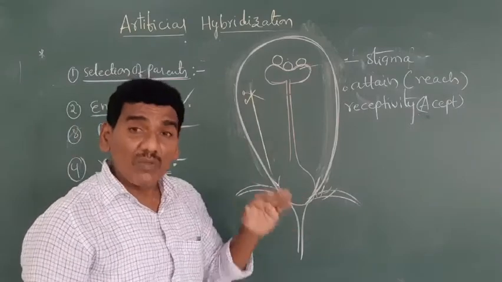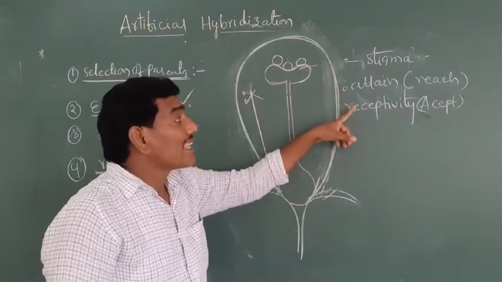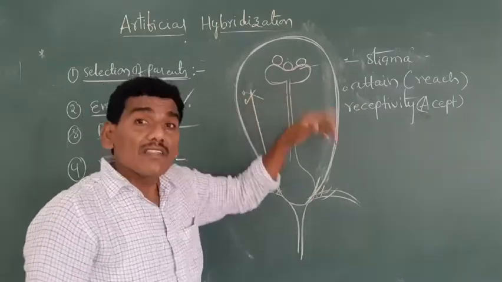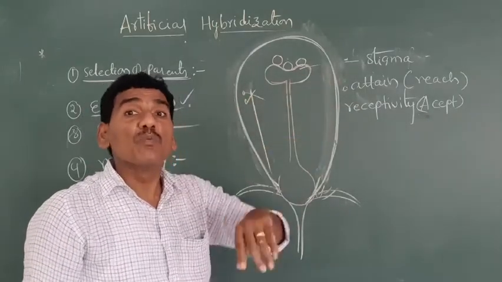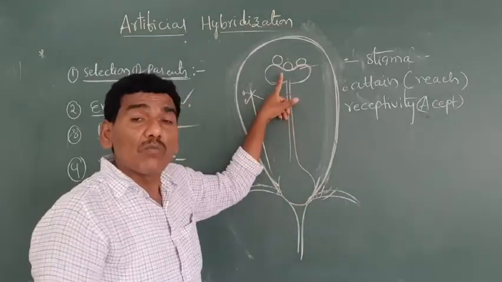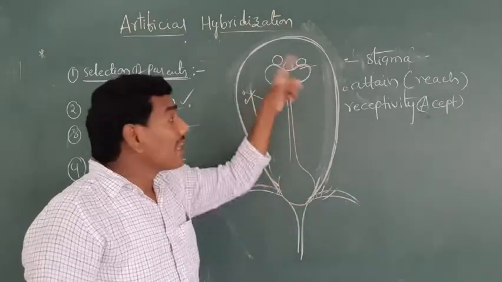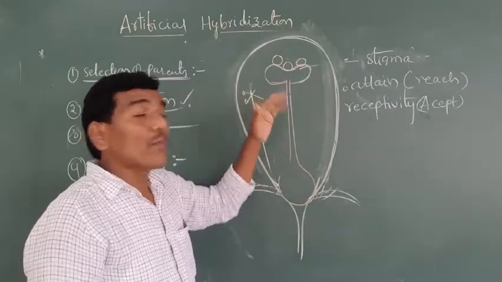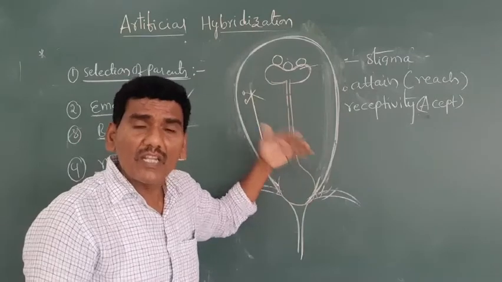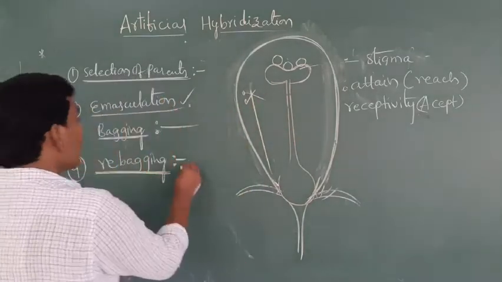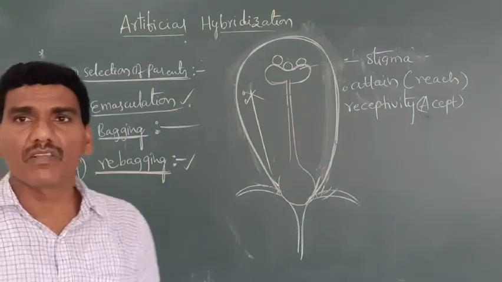Here, when the stigma attains receptivity, the polythene bags are reopened, the matured pollen grains are collected from the male parent and dusted on the stigmatic surface. Again rebagging. During that time the fertilization process is completed. Finally seeds are developed. This is the rebagging technique.